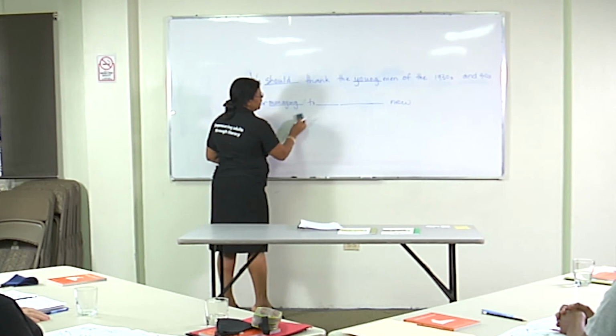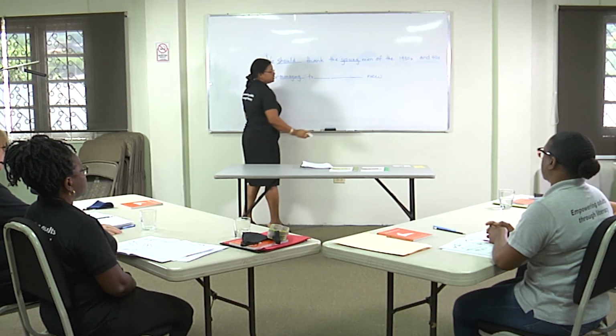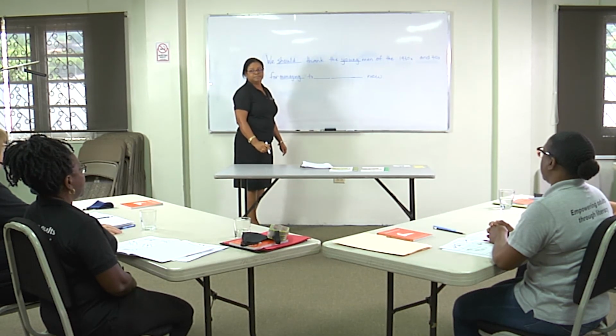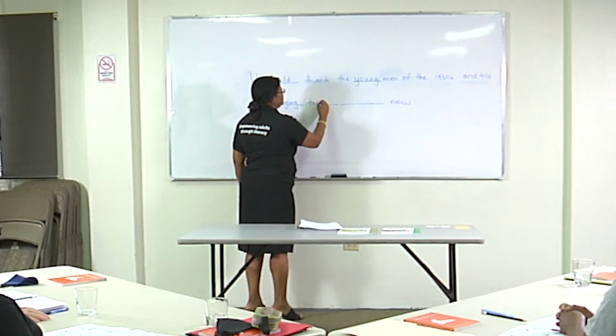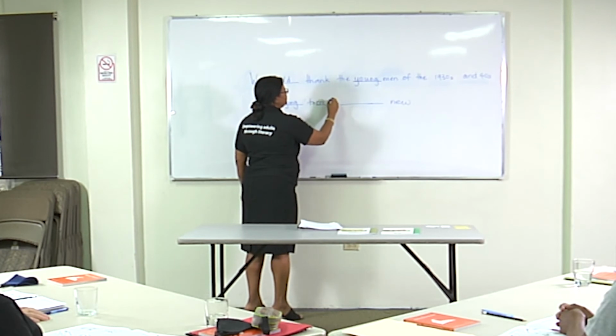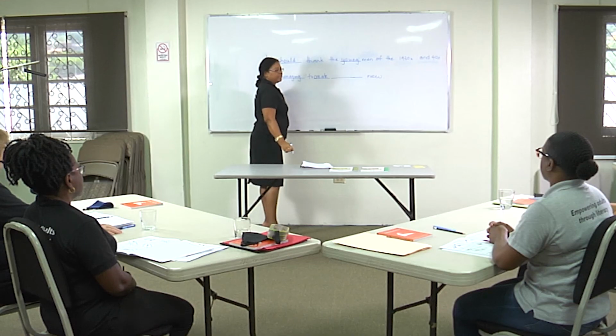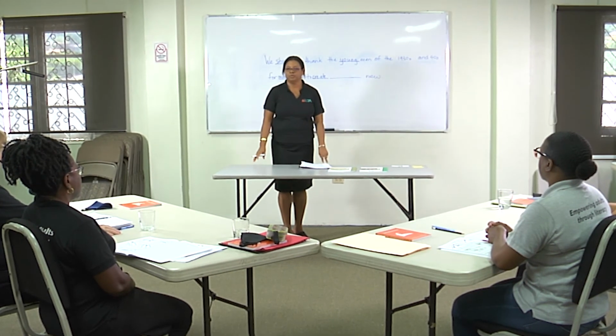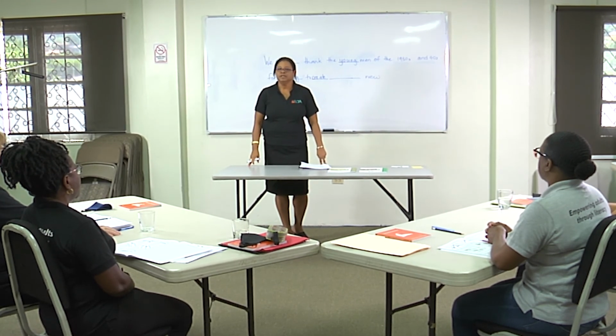So now we come to create. How many syllables in that word? 2. Spell the first syllable for me. C-R-E. And the second one? A-T-E. So we have create there. The next word, something. What do you know about that word, something? It's a compound word. What's the first part of that word? Some.